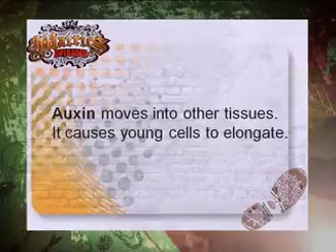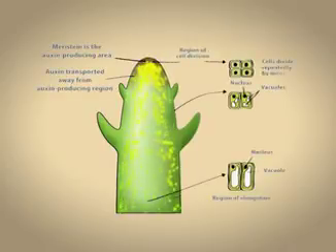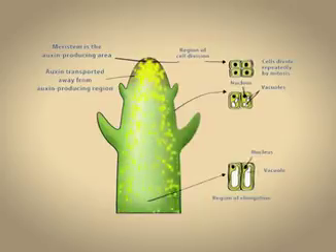It causes young cells to elongate. The young cells can elongate because they take in more water, and their cell walls are still elastic to allow for this growth because they are young cells. Auxins do not cause all young cells to elongate equally. In shoots, the more auxin that is present, the greater the elongation of the cells. Lateral buds are less affected by the auxin than main shoots. In roots, auxins only cause elongation at very low concentrations. At higher concentrations, the cells lengthen less than they do with pure water.